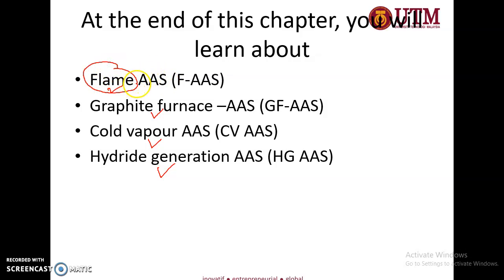Remember, we want to atomize every chemical that is injected into a single element, while graphite furnace uses a very hot, electrodeless, flameless furnace inside it. Cold vapor, on the other hand, uses a chemical reaction to atomize.